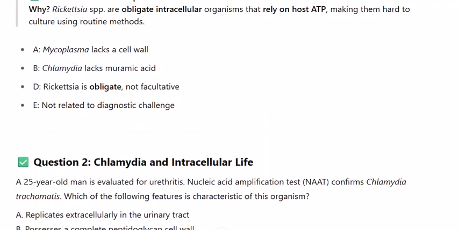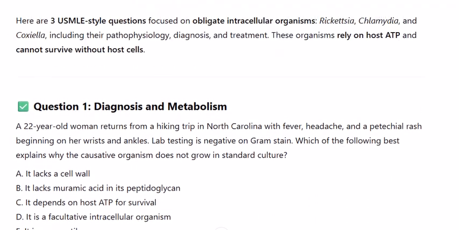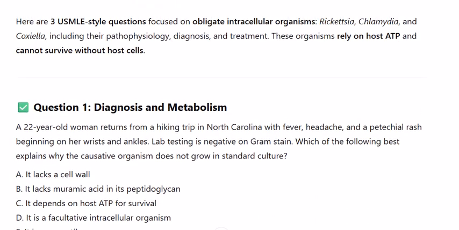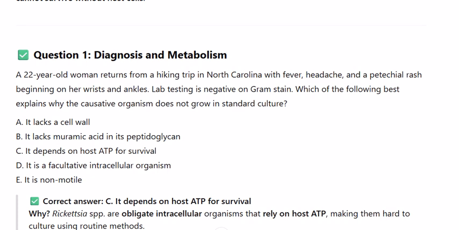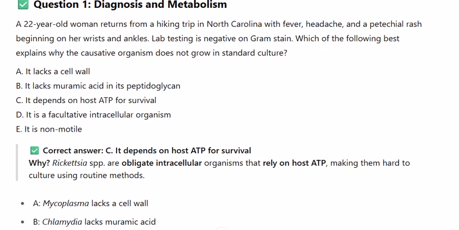Here are 3 USMLE-style questions focused on obligate intracellular organisms: Rickettsia, Chlamydia, and Coxiella, including their pathophysiology, diagnosis, and treatment. These organisms rely on host ATP and cannot survive without host cells. Question 1. Diagnosis and metabolism.